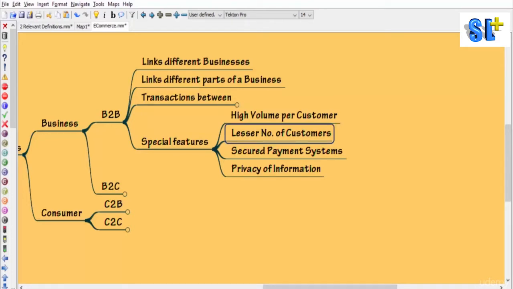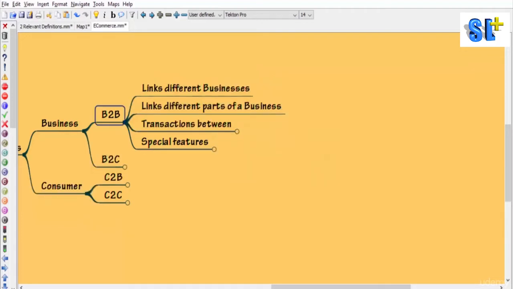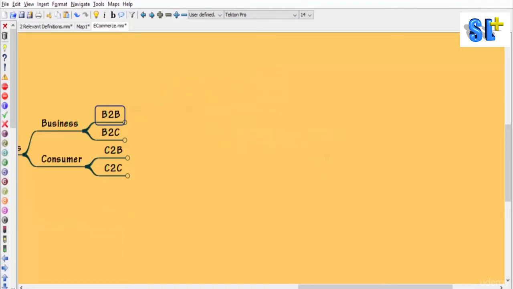Of course there will be lesser number of customers, but it's going to be high volume, and there will be secured payment systems and privacy of information. Examples can be clickforsteel.com, indiaconstruction.com and so on.